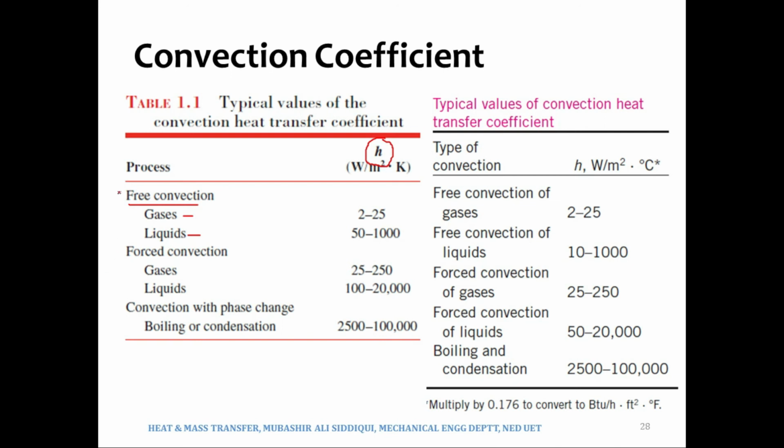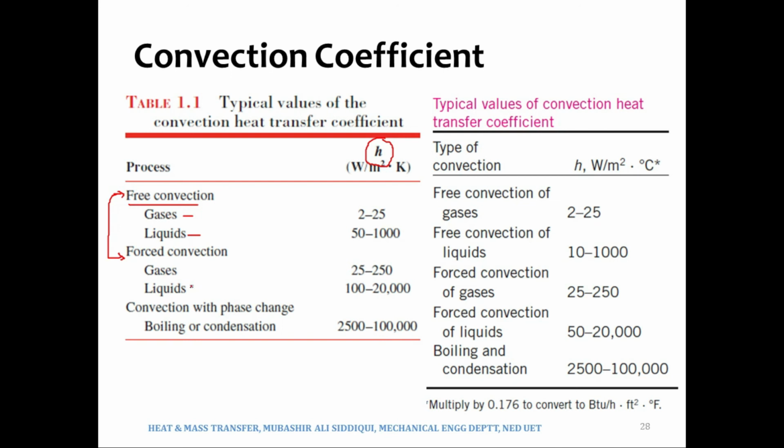And what are we learning between these two? Free convection and forced convection. See, in free convection, H of gases is between 2 and 25, whereas in forced convection, H of gases is between 25 and 250. So we are learning that in case of forced convection, the heat transfer would be more if we compare the gases.